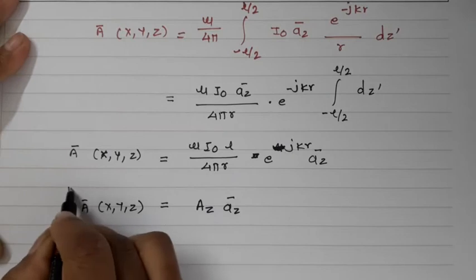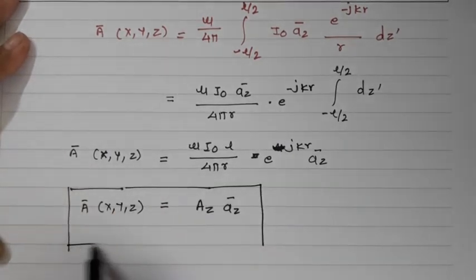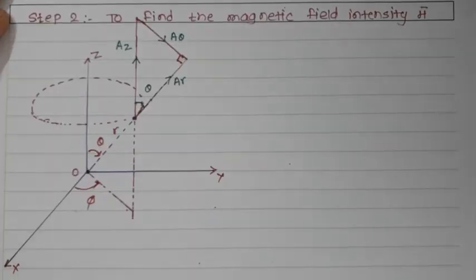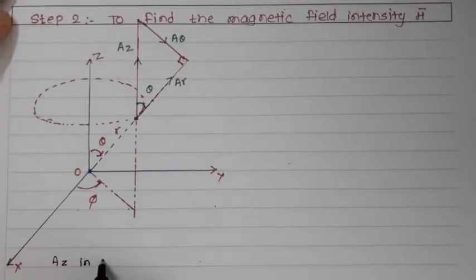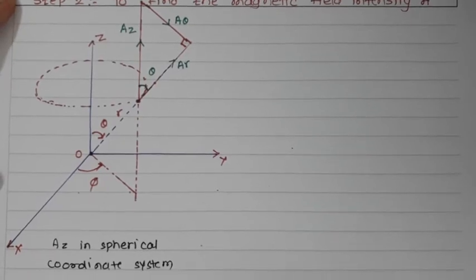Now let us see how we can find out the magnetic field intensity. Here we have converted Az in the spherical coordinate system. So this is nothing but the Az in the spherical coordinate system. This is how your Az will look in the spherical coordinate system.